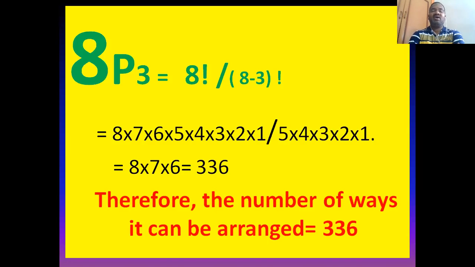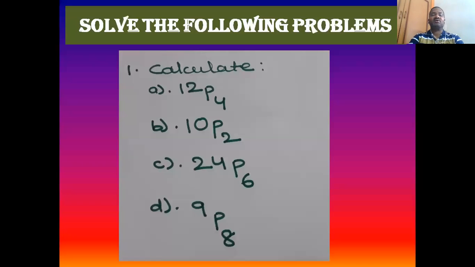If we cancel 5, 4, 3, 2, 1 of the denominator with the numerator, we will be left with 8, 7, 6. So 8 into 7 into 6 is equal to 336. Therefore, the number of ways we can arrange a total of 8 items with 3 objects is 336 ways. This is about the permutation problem.